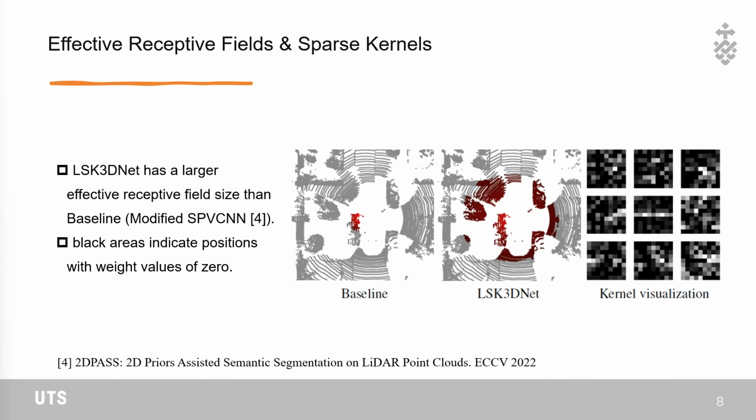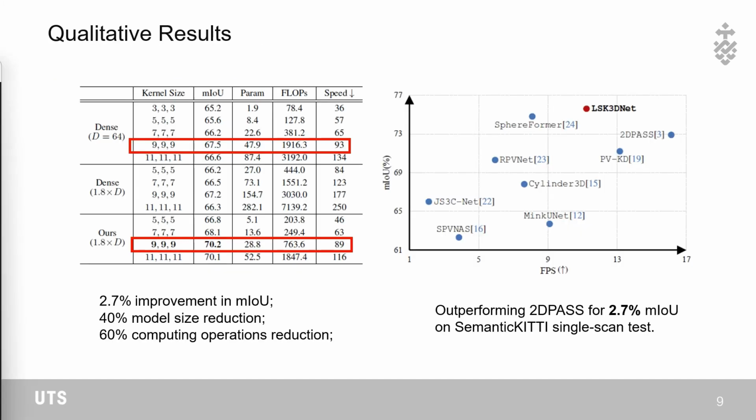As shown, LSK3DNet has a larger effective receptive field size than the baseline. Additionally, to enhance the comprehension of learned kernels, we also offer kernel visualization, providing insights into sparse training. Black areas indicate positions with weight values of 0. Our method demonstrates a notable 2.7% improvement while simultaneously reducing the model size and computing operations by 60%.